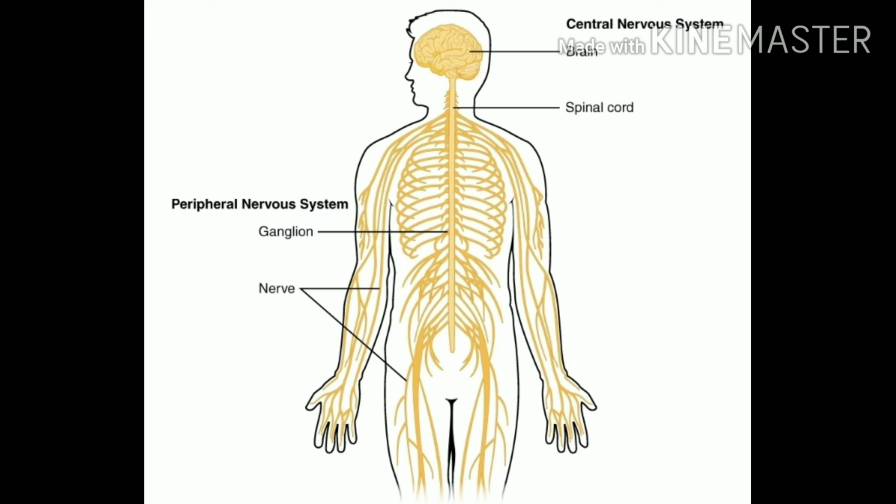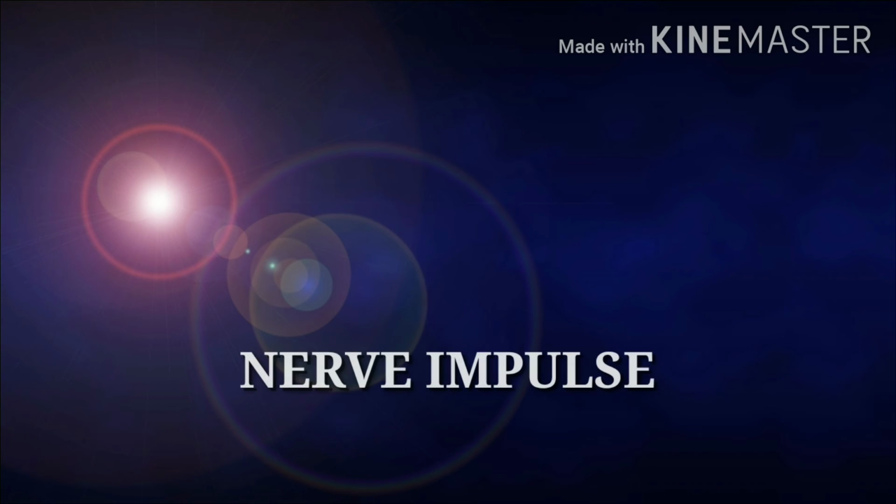Now, what is the main function of the nervous system? The main function of the nervous system is conduction and transmission of nerve impulses. What do you mean by nerve impulse? The information is carried in the form of nerve impulses, meaning electrical, chemical or mechanical disturbance. It is known as stimulus or nerve impulse. So, they are conducted by neurotransmitters. Just note it down, neurotransmitters.